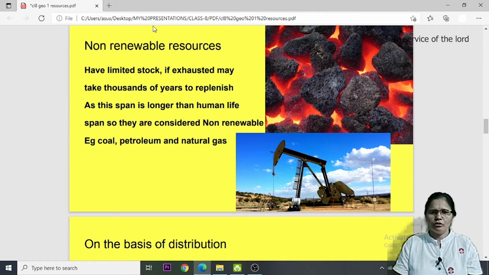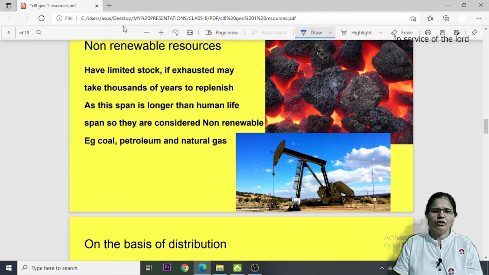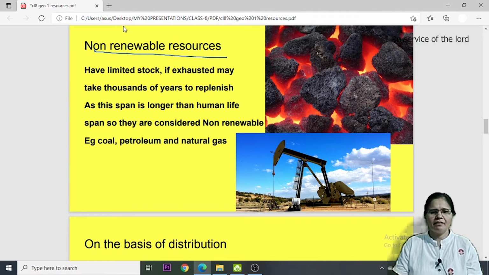Let us talk about non-renewable resources. Non-renewable resources are those resources which have limited stock and these can end up in future, maybe in thousands of years. And why are these called non-renewable resources? It's not like these cannot be renewed. These can be renewed, but with a very slow speed.